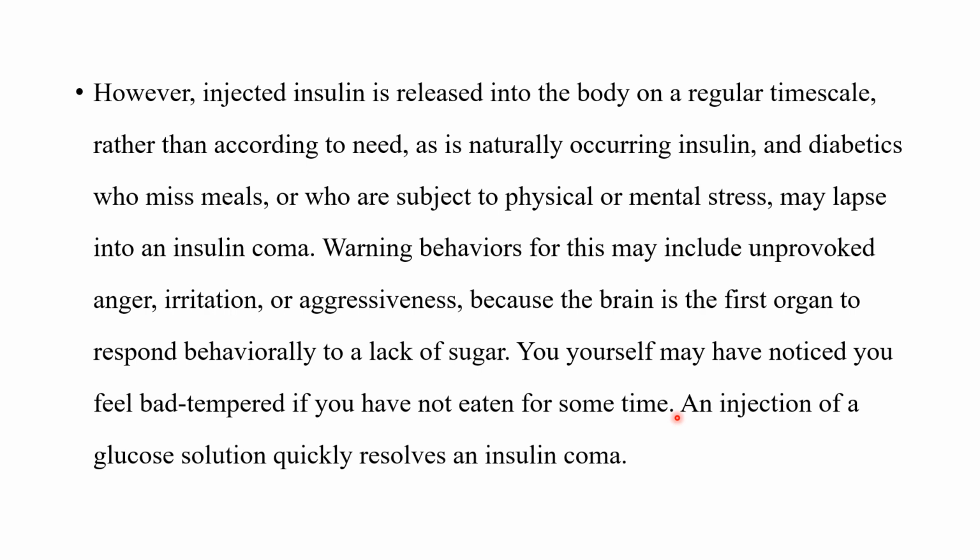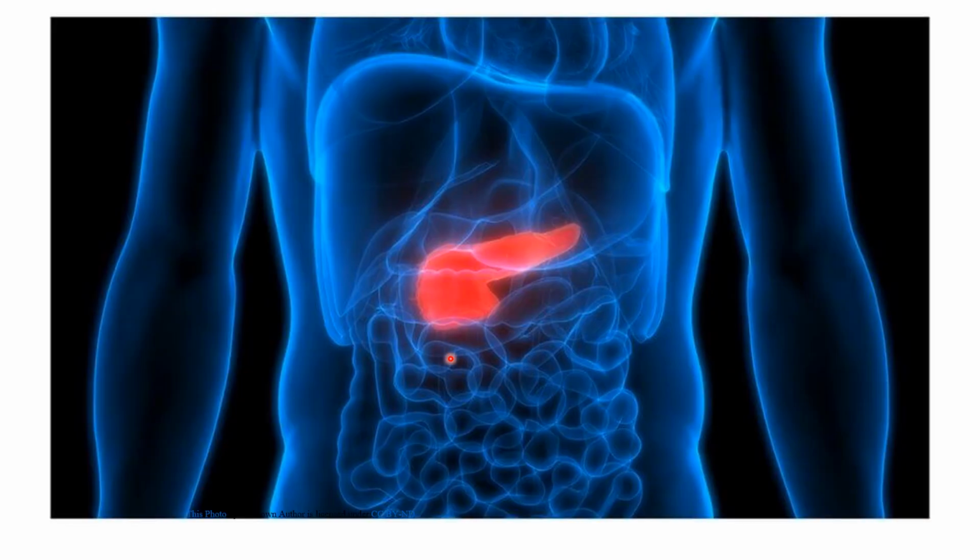So it's very important for them to have a very routine life, because their body is not producing the natural insulin that they need. This is a picture of the pancreas. This is where the pancreas is situated, and this is from where the insulin is produced.